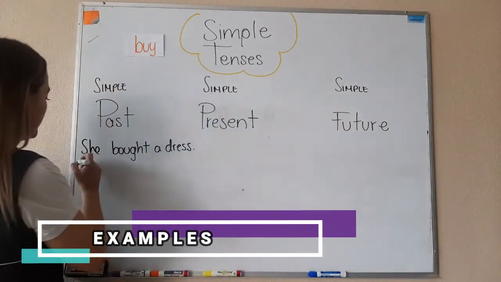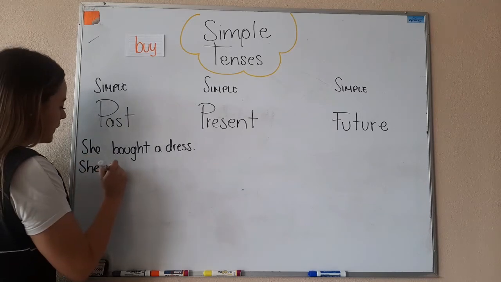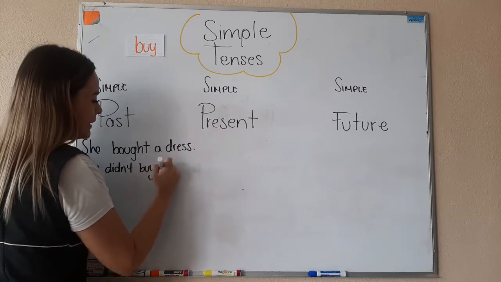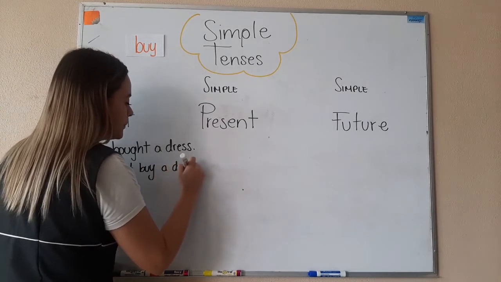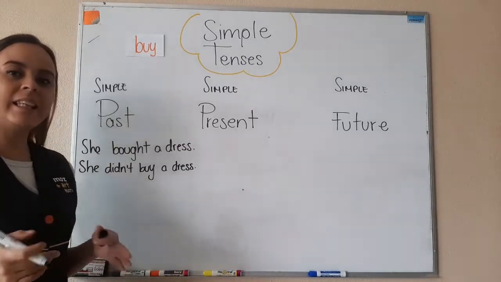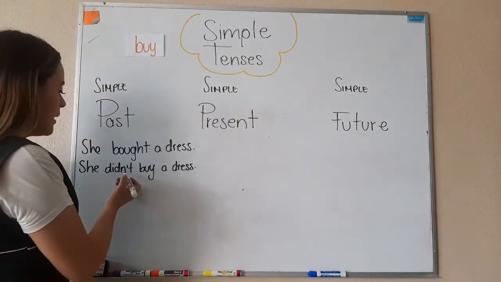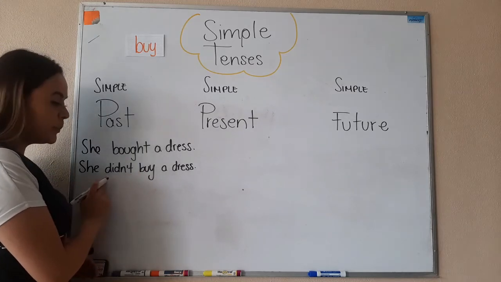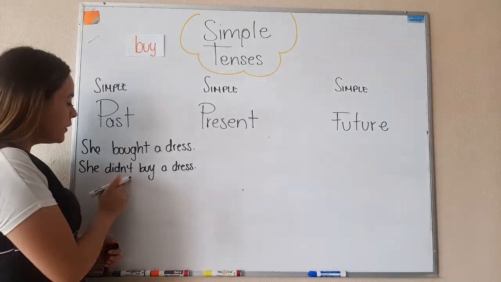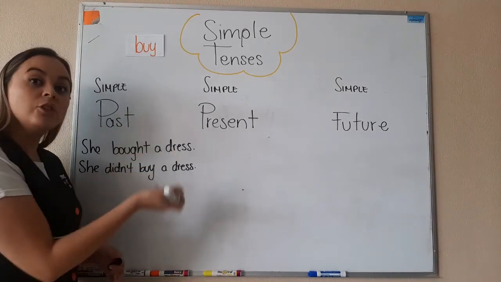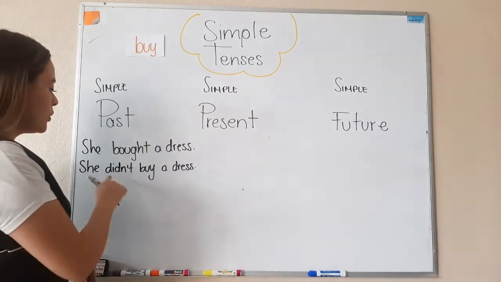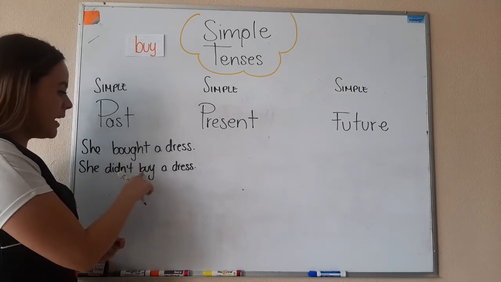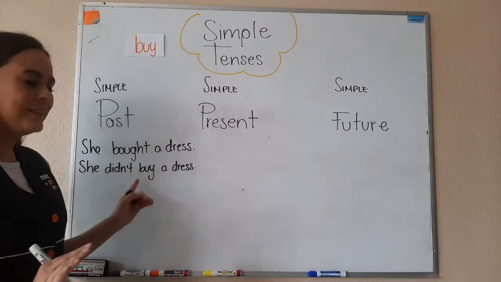Okay, pay attention. She didn't buy a dress. Okay, if you notice here, I didn't write the verb bought. Why? Because the first verb changed, and when the first verb changes, we don't change the second verb, okay? So didn't is the past of doesn't, and buy stays the same. So this is a negative.